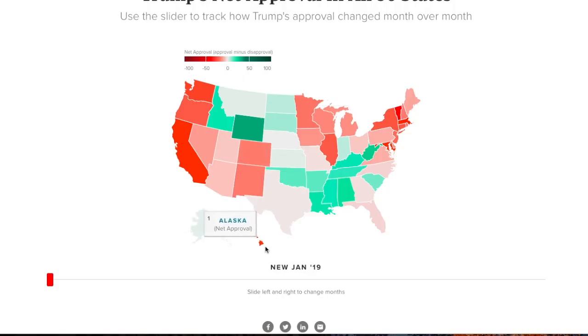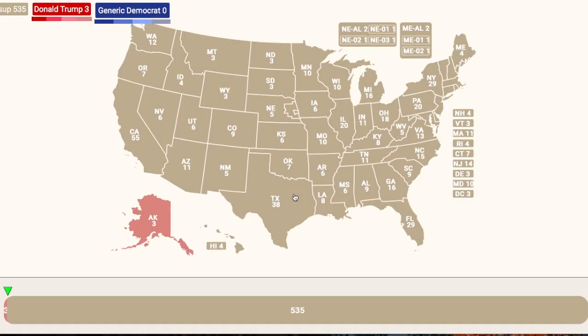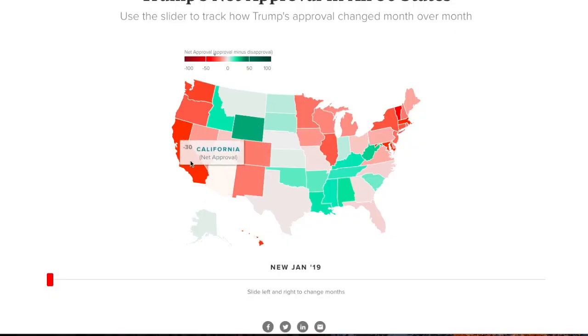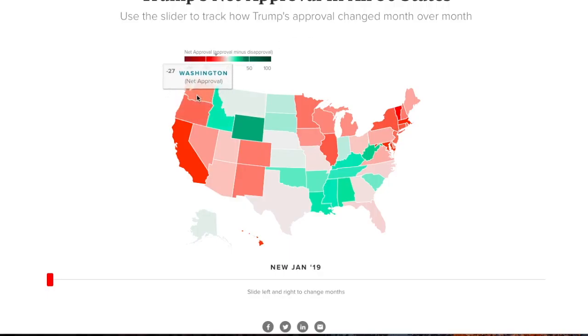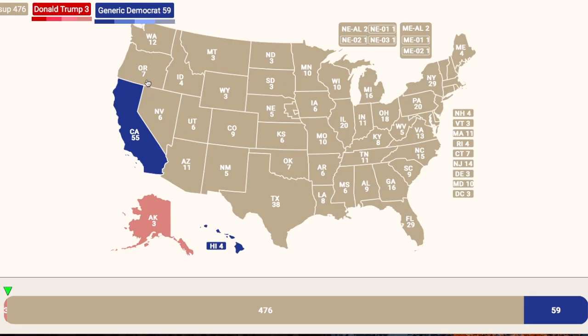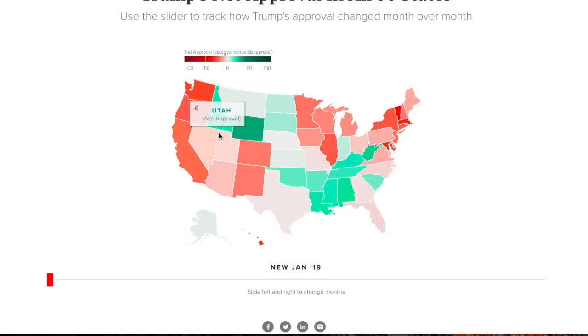column. Looking at Hawaii, Trump underwater there by 29, overwhelmingly Democratic, not needing much explanation there. In California, -30. Washington and Oregon are negative 23, 27 respectively, so those also both go into the safety column.